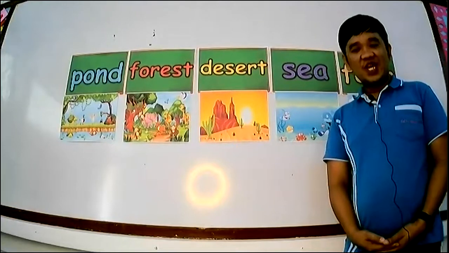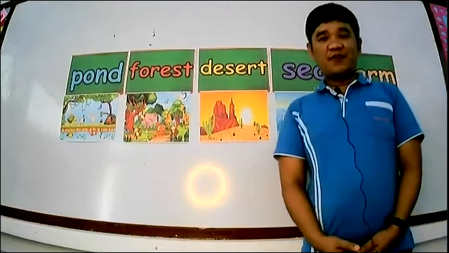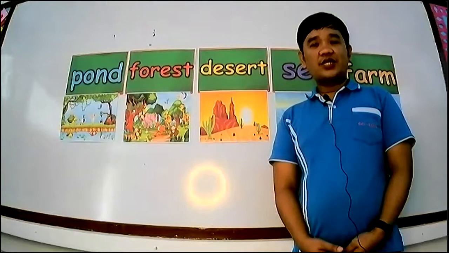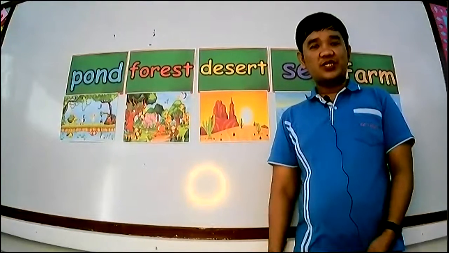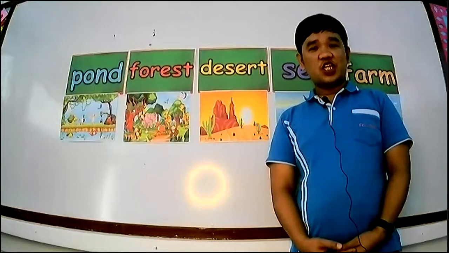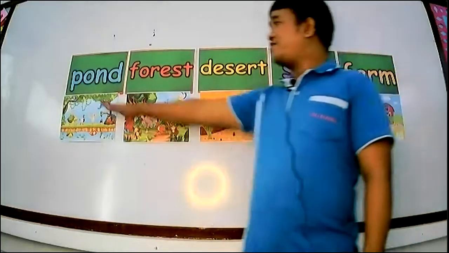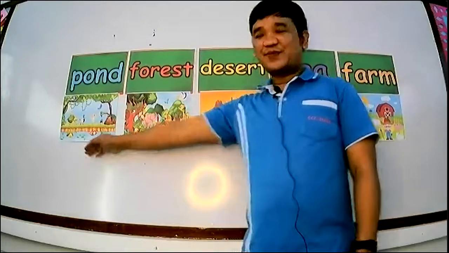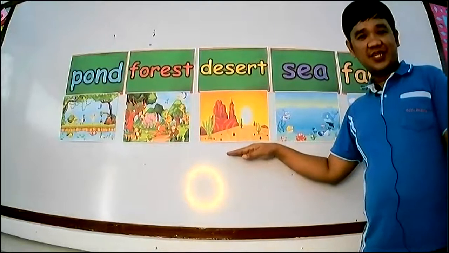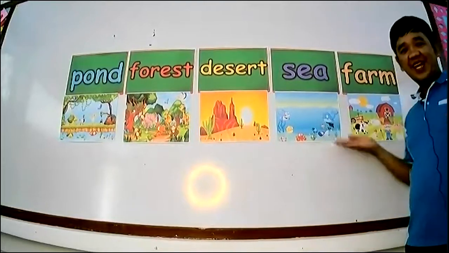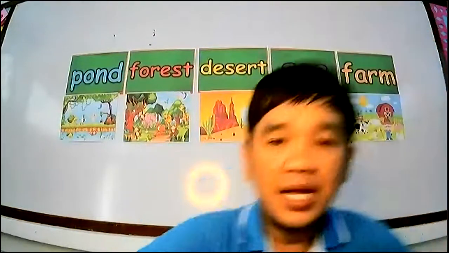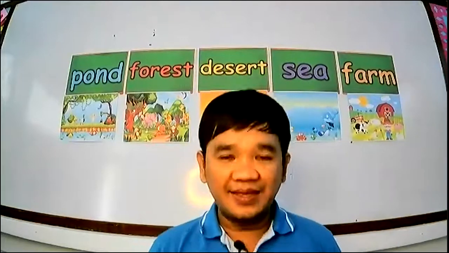So this morning we are going to learn in what subject? It's science. Very good. But before we start with our lesson for today, let's have a review. Last meeting, you learned in science the names of the habitats of the animals. We have pond, forest, desert, sea, and the last one is farm. Very good. So these are the names of the habitats of the animals.